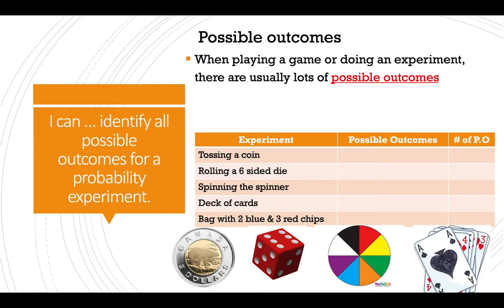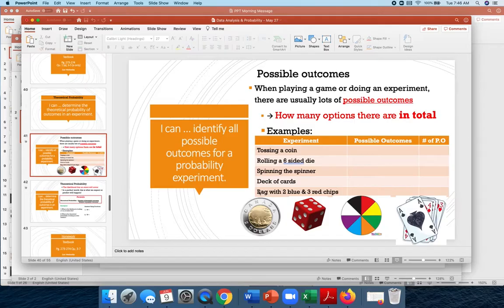A possible outcome is basically, when playing a game or doing an experiment, there are usually a lot of possible outcomes. What could happen? So basically, it's how many options there are in total. I'd like you to write down this little chart because you're definitely going to have some questions surrounding similar things to this.